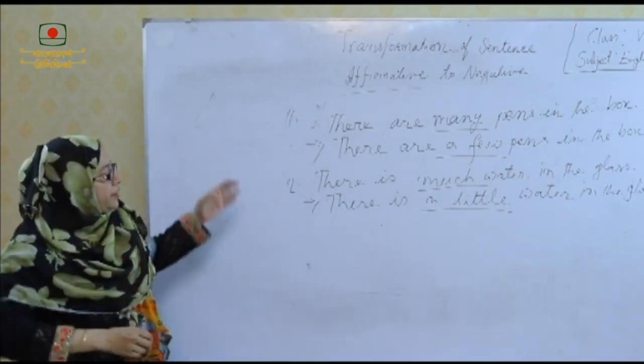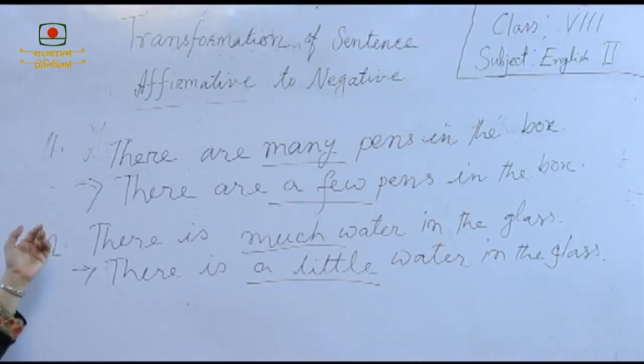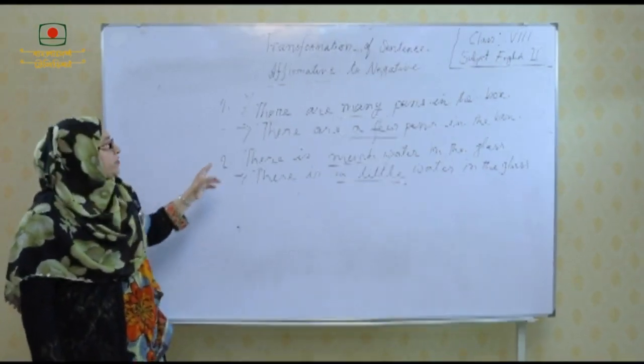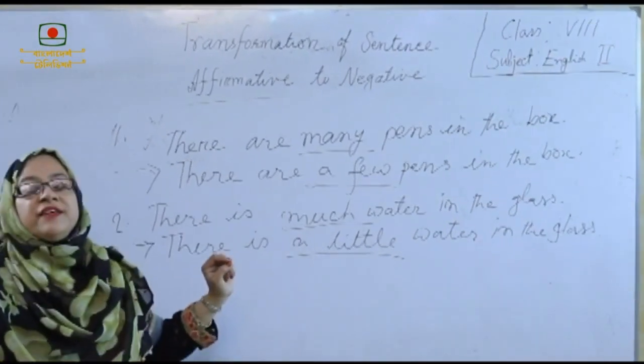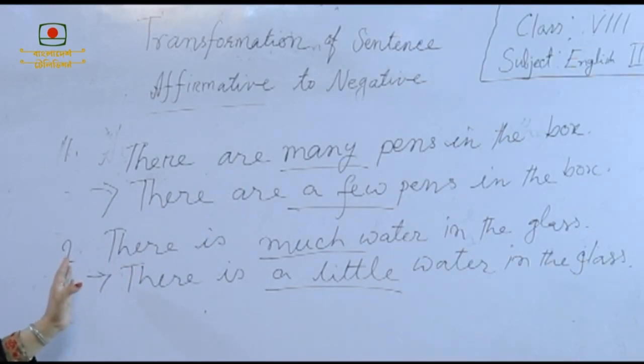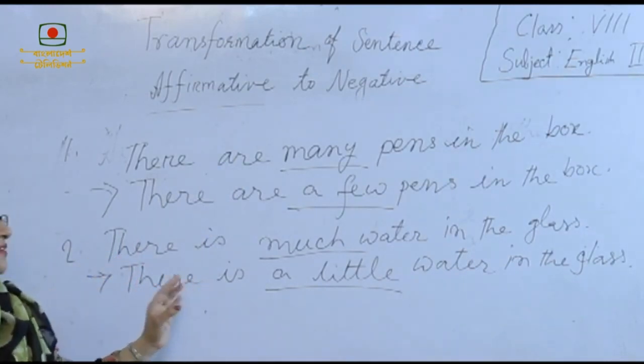There are some examples of affirmative and negative. The first one is there are many pens in the box. When we turn it into negative, we use there are a few pens in the box instead of many. And another one is there is much water in the glass.